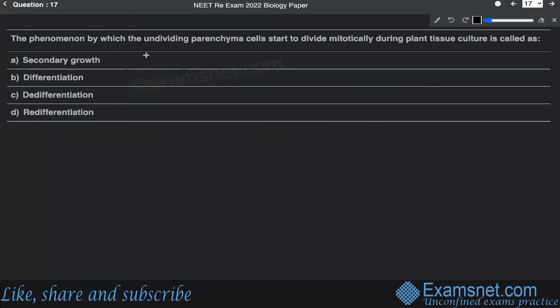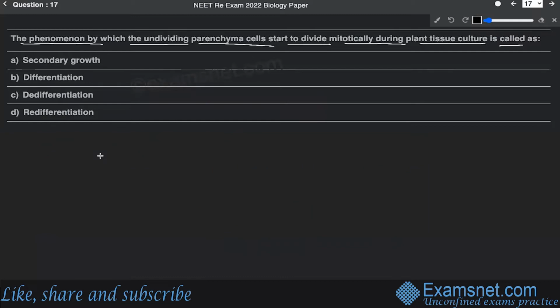Question number 17 says that the phenomenon by which the undividing parenchyma cell starts to divide mitotically during plant tissue culture is known as. All right. So this question has been asked from the chapter of your plant growth and development. And again, this is a very direct kind of question. So see, there are basically three processes: differentiation, dedifferentiation, and redifferentiation.